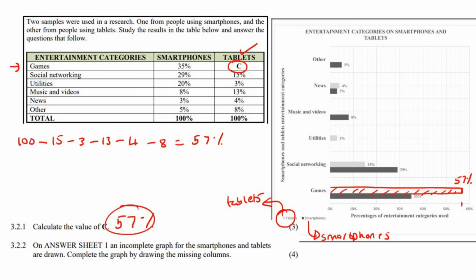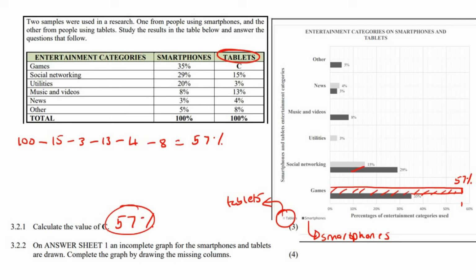Okay, so we've done that one. If we go to social networking, both numbers are there, you see? Now, if we go to utilities, we can see that the tablets is there. We can see the 3% over there. But we need to do the smartphones underneath, because that's what they've done.